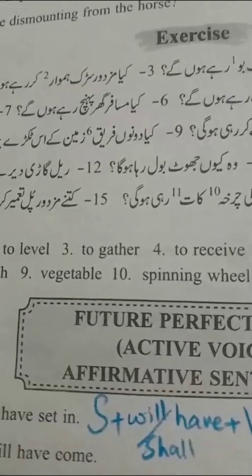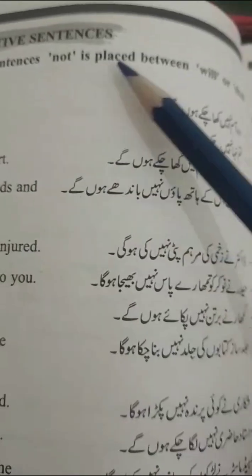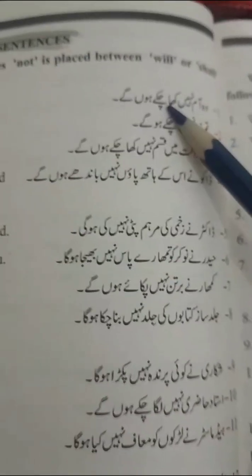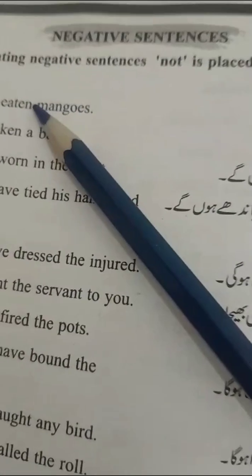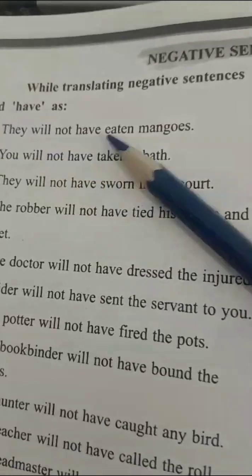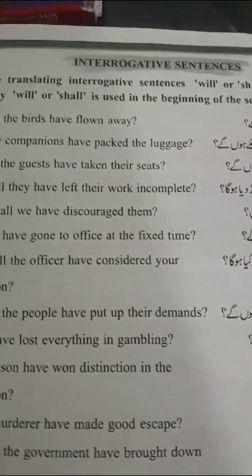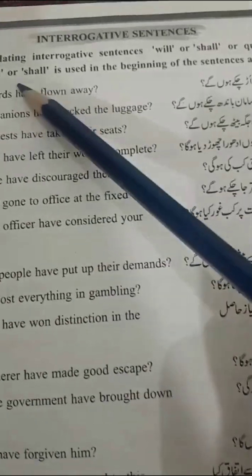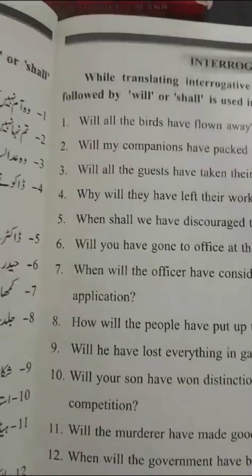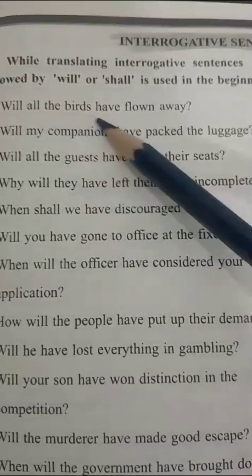To make its negative, not is placed between will or shall and have as वो आम नहीं खा चुके होंगे. They will not have eaten mangoes. Interrogative formation: while translating interrogative sentences, will or shall, or a question word followed by will or shall, is used in the beginning of the sentence as क्या तमाम परिंदे उड़ चुके होंगे? Will all the birds have flown away?